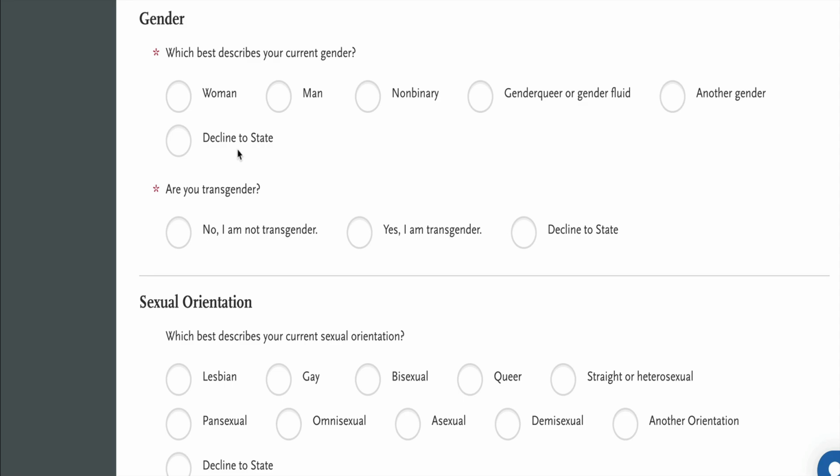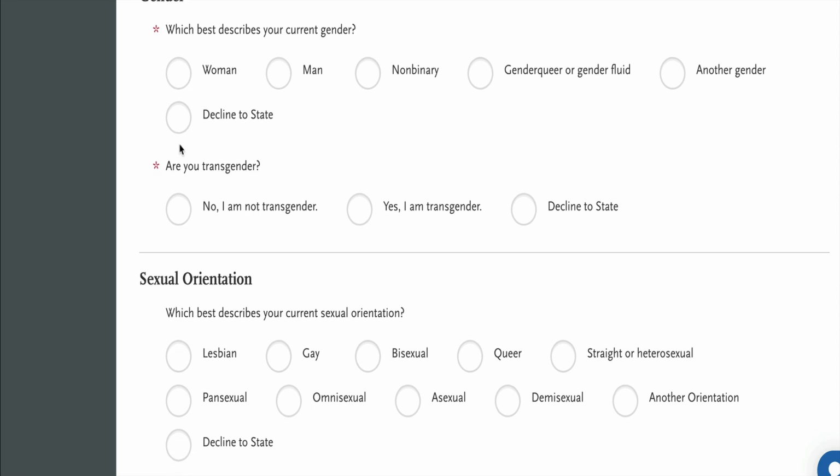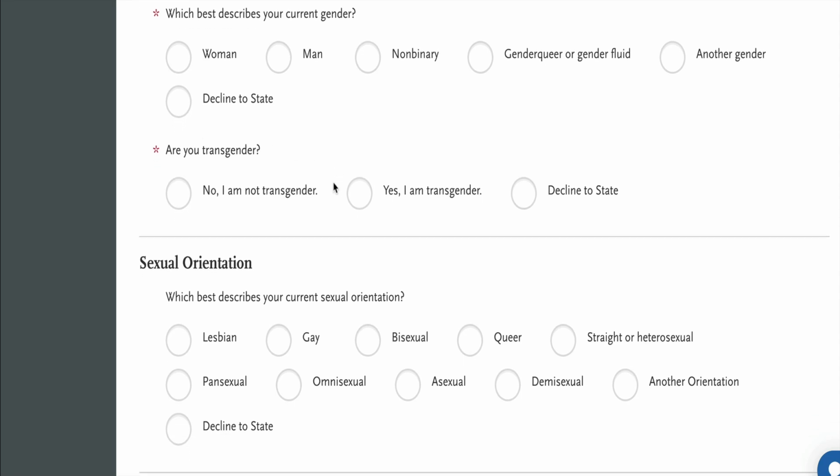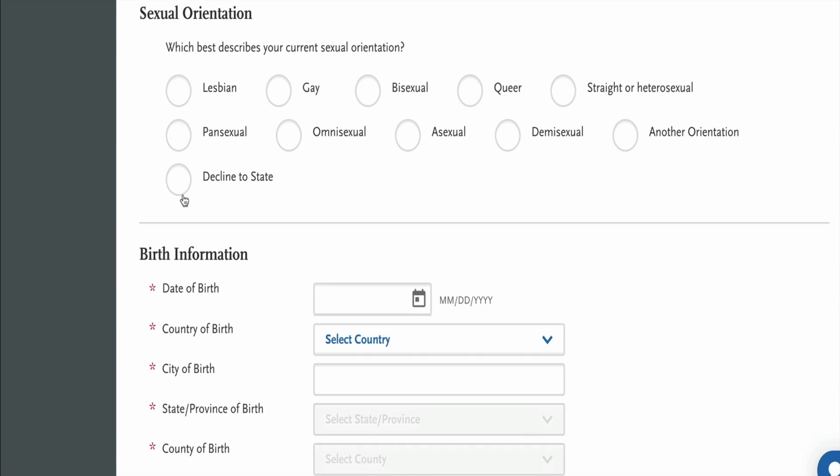Which best describes your current gender? Make your selection or decline to state. Are you transgender? Make a selection or decline to state. Sexual orientation. Which best describes your current sexual orientation? Make a selection or decline to state.